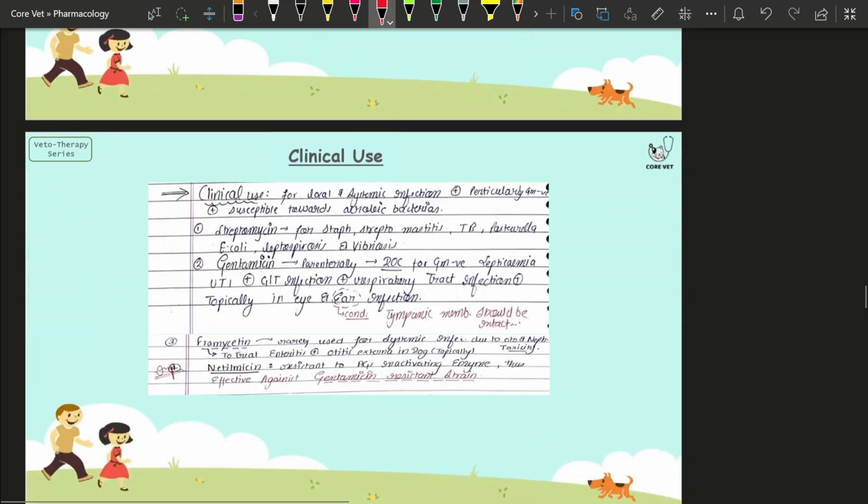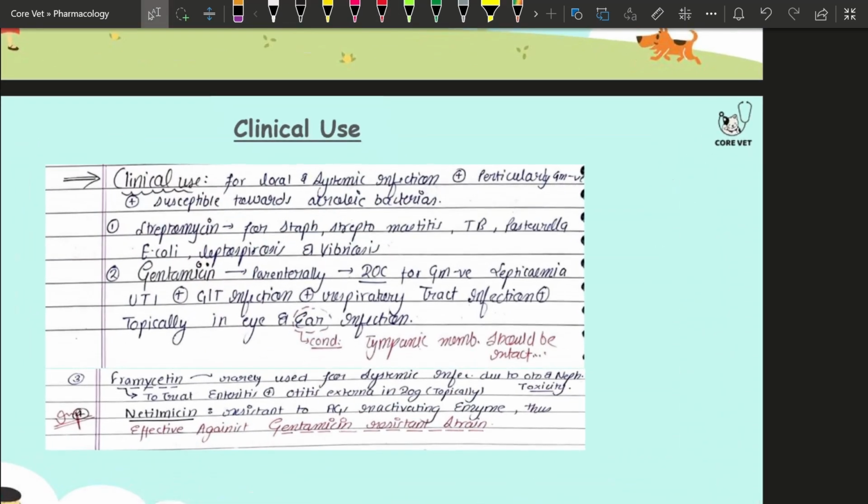Now, talking about the clinical usage. It is used in the treatment of local and systemic infections, generally caused by gram-negative bacteria, which is what we majorly prefer aminoglycosides for. But obviously there are broad-spectrum and extended-spectrum ones, for gram-negative as well as gram-positive. They are more effective against aerobic bacteria, as I told you, because the aminoglycoside requires oxygen in the periplasmic space.